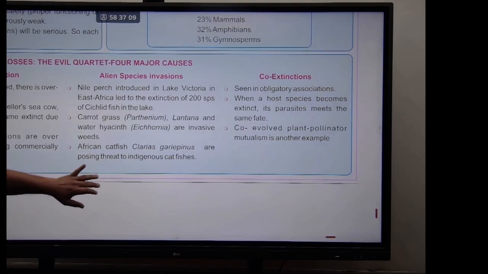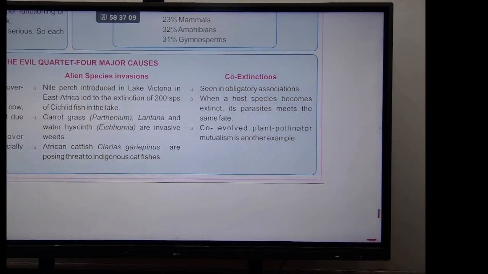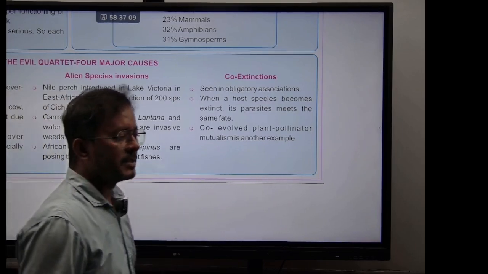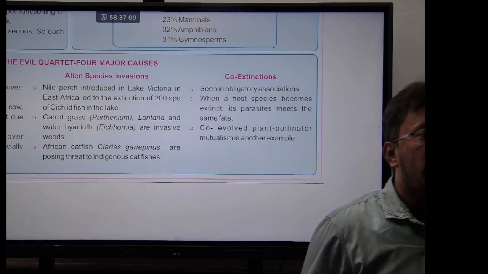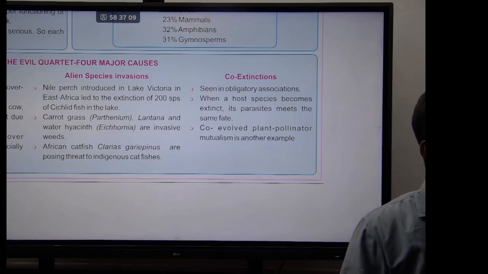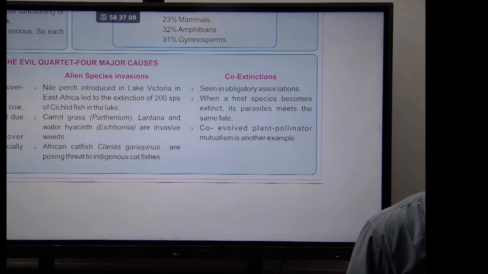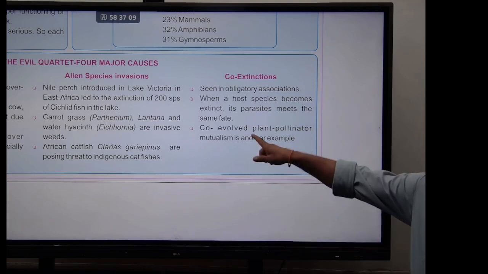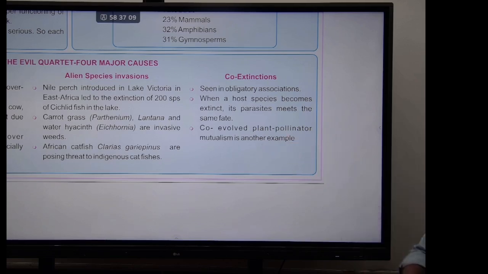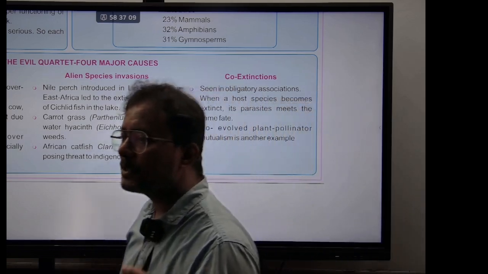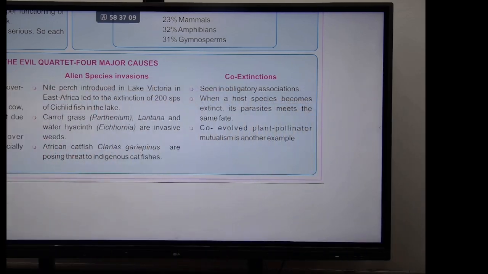And then the last one is co-extinction. Co-extinction means if one species becomes extinct, any other species dependent on it will also go extinct. For example, the co-evolved plant-pollinator mutualism is another example. What does it mean? If we were to lose the bees, the most important pollinators, all the plants dependent on those insects for pollination will also go extinct. That is called co-extinction.